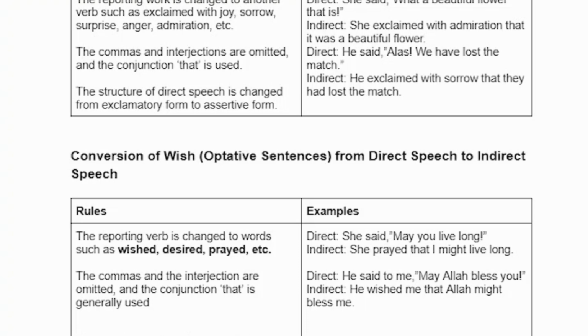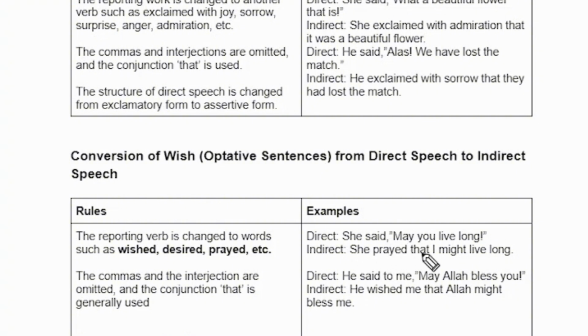So assertive form is also this sentence form. Now we will see the direct speech first. She said, may you live long. In indirect speech, she prayed. May you live long is a prayer for someone.